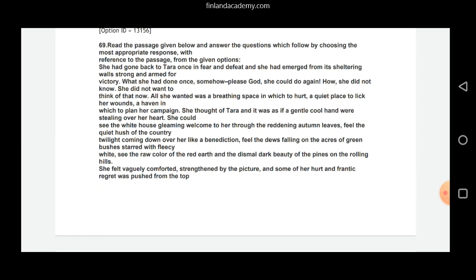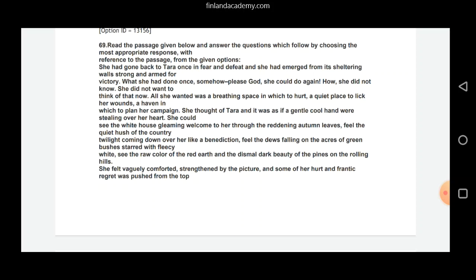Tara is not a character here. Tara refers to her native place, native home. And when I say her or when I say she here, she or her refers to the heroine of the novel, that is Scarlett herself. And we see that in this particular passage, she comes back to Tara, her native place, to find solace amid all the turmoils that she had been facing for long.